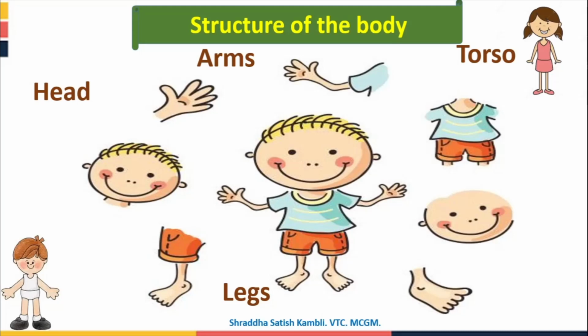For example, if you talk about the structure of a building, then you have the ground floor, you have the first floor, you have the terrace. In the same way, in the structure of our body, we have the head, we have the torso and the arms and legs. Now we are going to look at each of these structures in detail. We will try and see what are the different parts of the head, the torso, and the arms and legs.